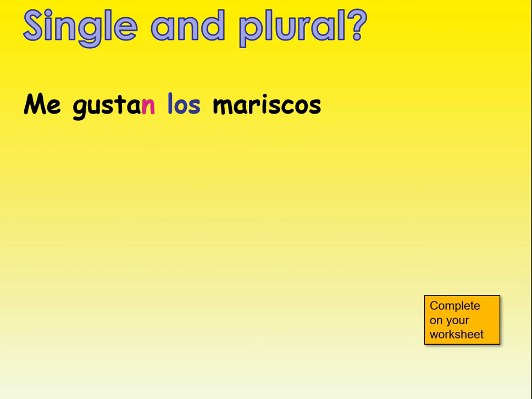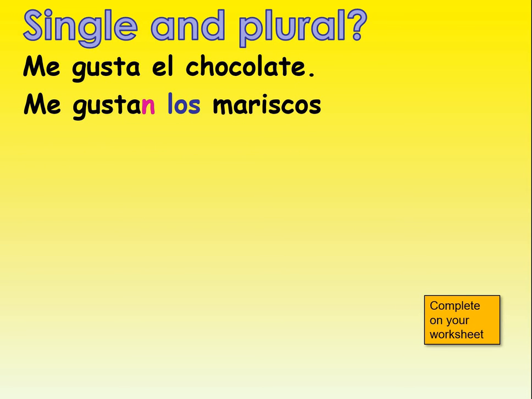One other thing we need to bear in mind then is whether or not something is single or plural. So we saw the example on the previous one. We saw this me gustan los mariscos. So when we have me gusta, we don't need anything on the end. I like chocolate. But when it's plural, we add an N. And you might recognise that this is the they spelling of any verb. So if I was going to say they eat, como is I eat, comen is they eat. Whenever it's they, it has an N on the end.